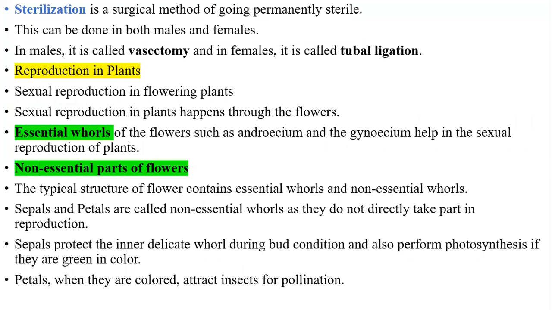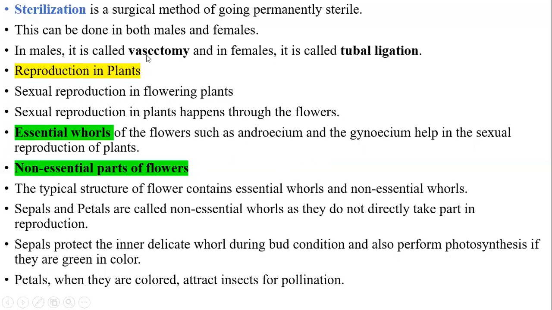Sterilization. As you know, what is meant by sterilization? Complete lacking. It is a surgical method of becoming permanently sterile. This can be done both in males as well as females. If it is done in males, it is called vasectomy. If it is done in females, it is called tubal ligation.